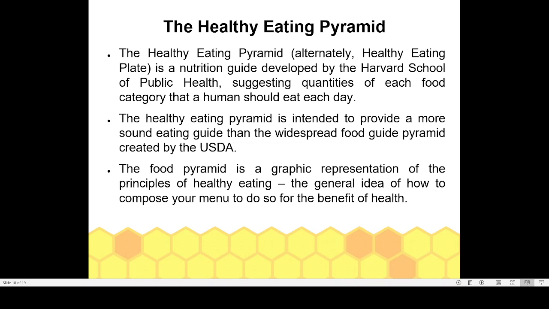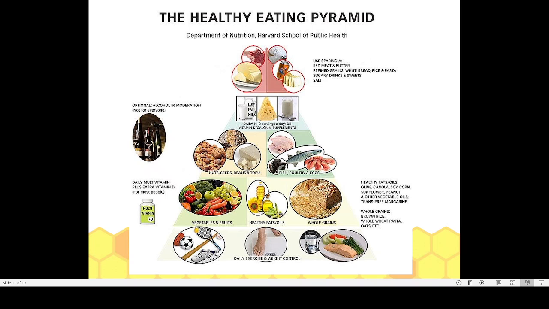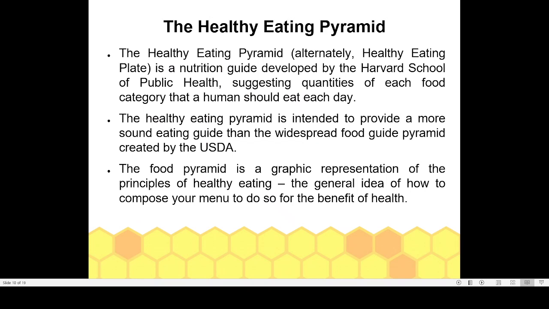Now we have to see another thing called the healthy eating pyramid. You can see this healthy eating pyramid here. This idea was created by the US Department of Agriculture, and it gives you a graphic picture. Actually, it is an idea developed by the Harvard School of Public Health: how much food, and what kind of food, people should eat.